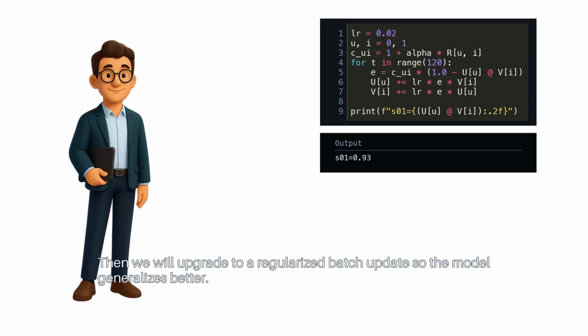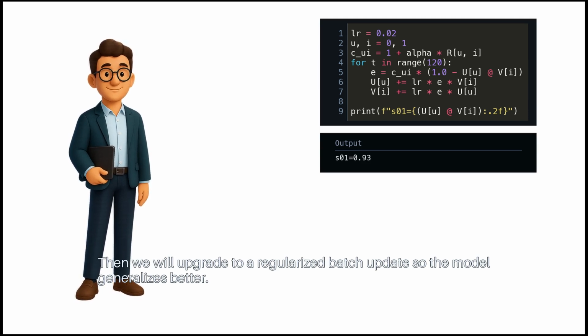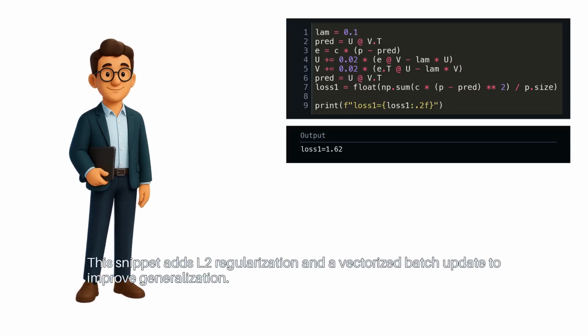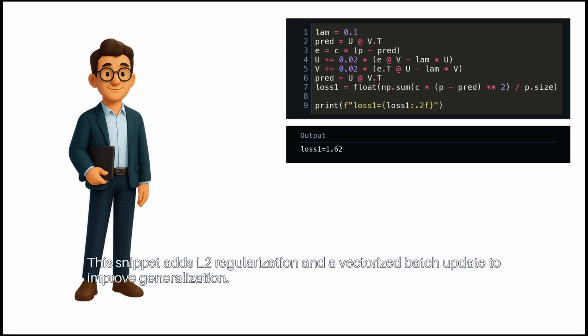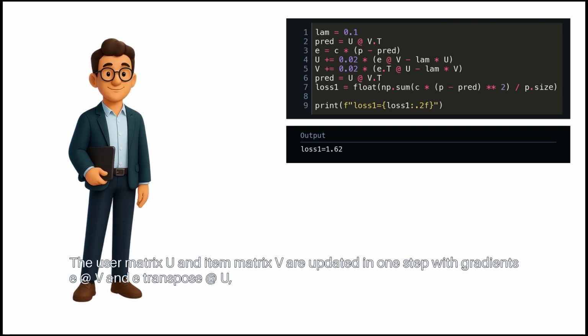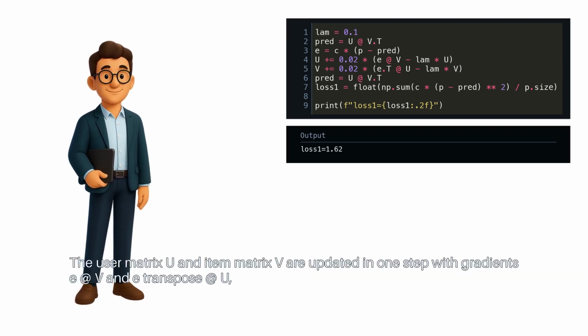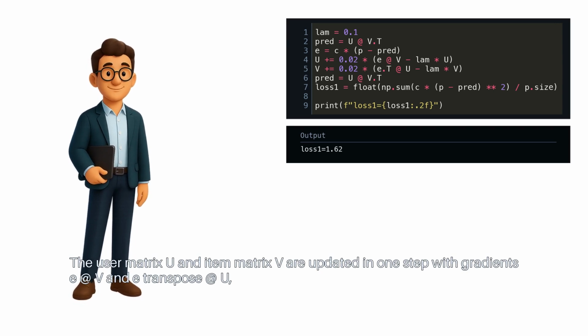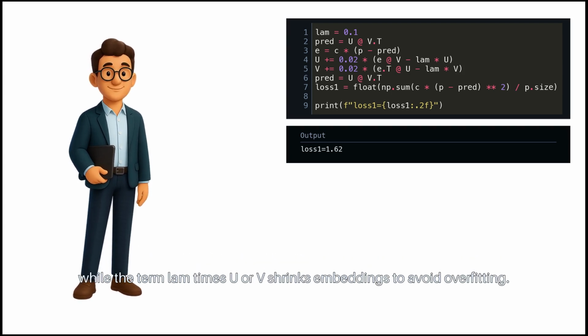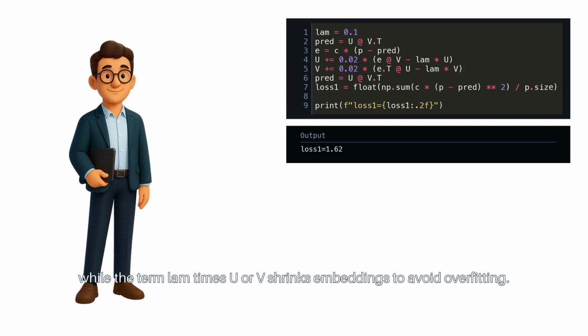Then, we will upgrade to a regularized batch update, so the model generalizes better. This snippet adds L2 regularization and a vectorized batch update to improve generalization. We first compute predictions pred and the weighted residuals E using the confidence matrix C and preference targets P. The user matrix U and item matrix V are updated in one step with gradients E at V and E transpose at U, while the term lam times U or V shrinks embeddings to avoid overfitting.